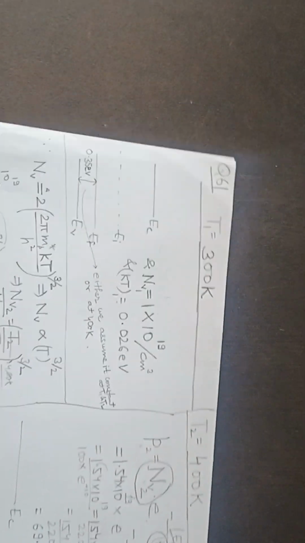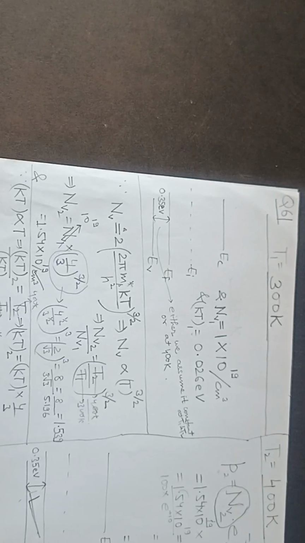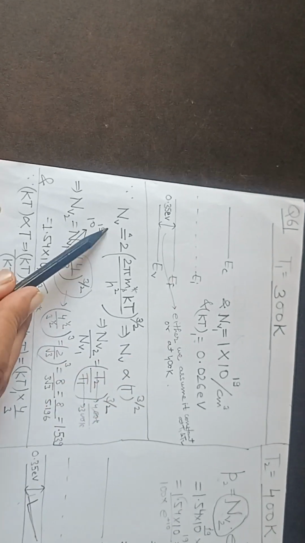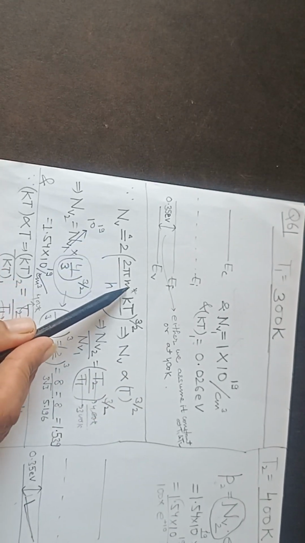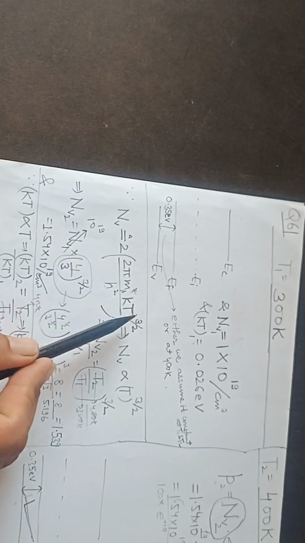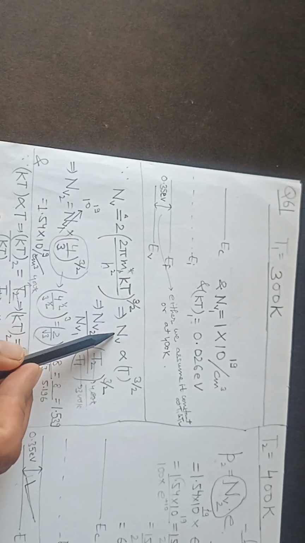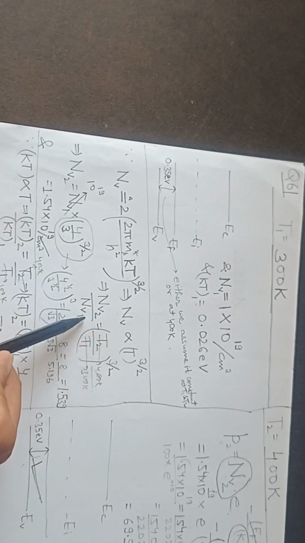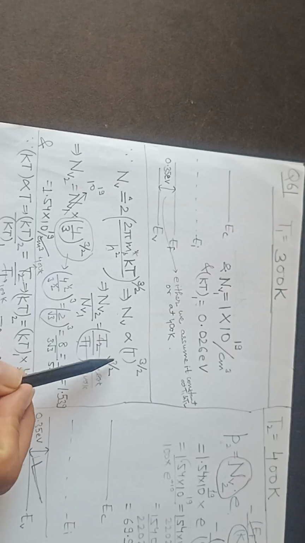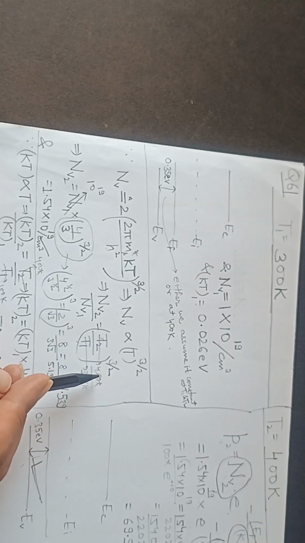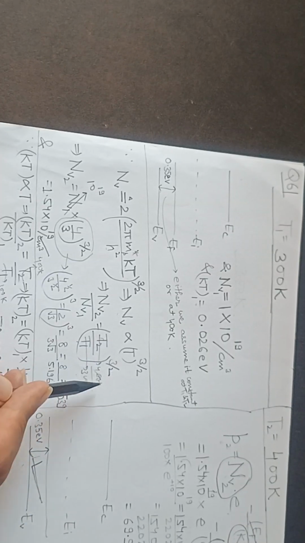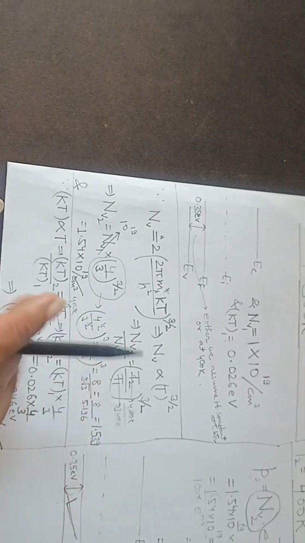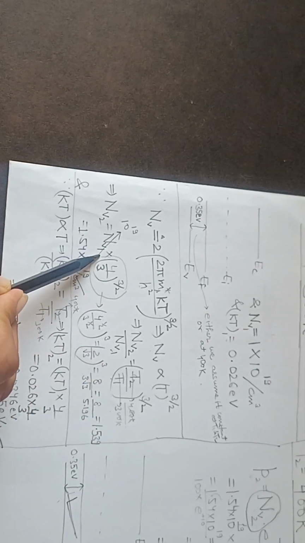Now how to find Nv2? Nv1 and kT1 are given, and since Nv is 2 into (2 pi mp star kT by h square) raised to power 3 by 2, this means Nv is proportional to T raised to power 3 by 2. So Nv2 by Nv1 is (T2 by T1) raised to power 3 by 2, which is basically 400 Kelvin by 300 Kelvin. So this is (4 by 3) raised to power 3 by 2. Okay, and Nv1 is given to be 10 raised to power 19.